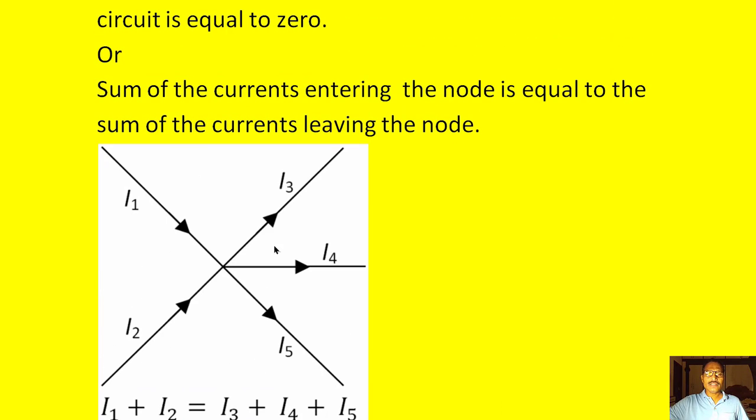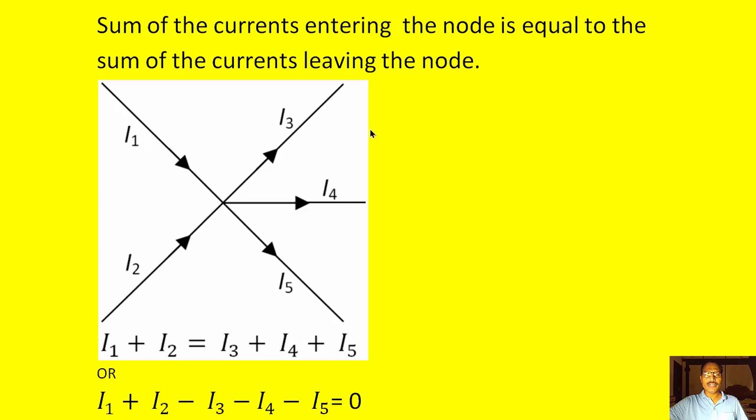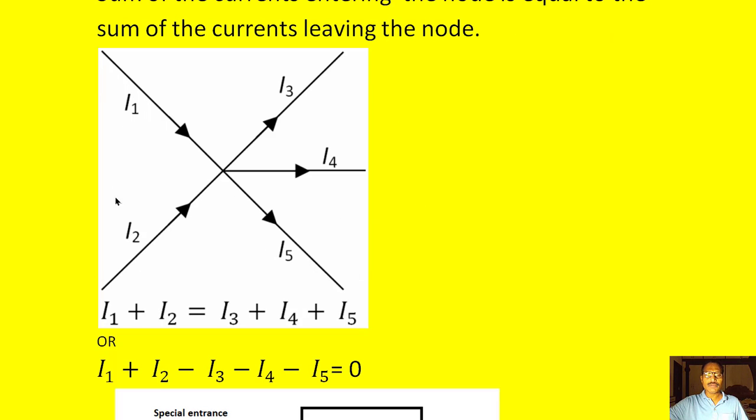So we find that the sum of the currents entering at the node is equal to the sum of the currents leaving the node. What are the sum of the currents entering the node? That is I1 plus I2. So we get like this, I1 plus I2 is equal to sum of the currents leaving the node. So what are the currents leaving the node? I3, I4 and I5. So we add all those three currents.